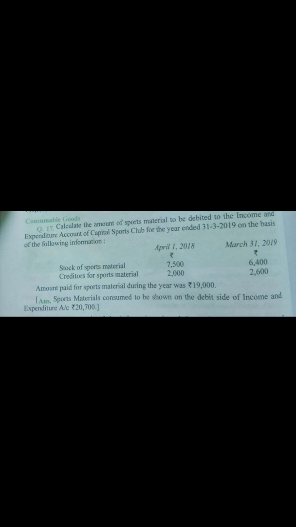Along with that, amount paid for sports material during the year was given as 19,000. So with this, we have to find out the amount of sports material which is to be debited in income and expenditure account.